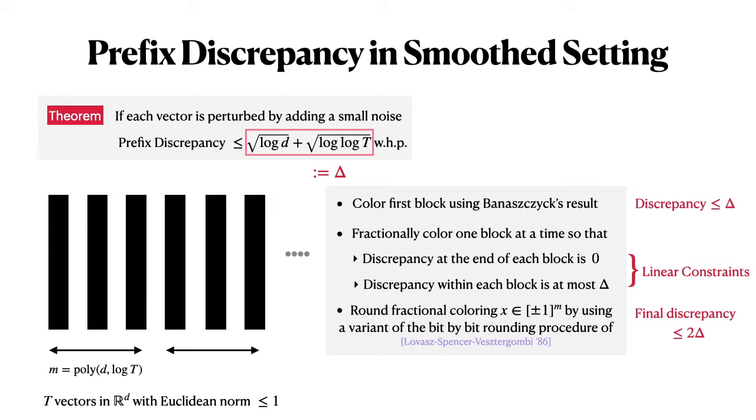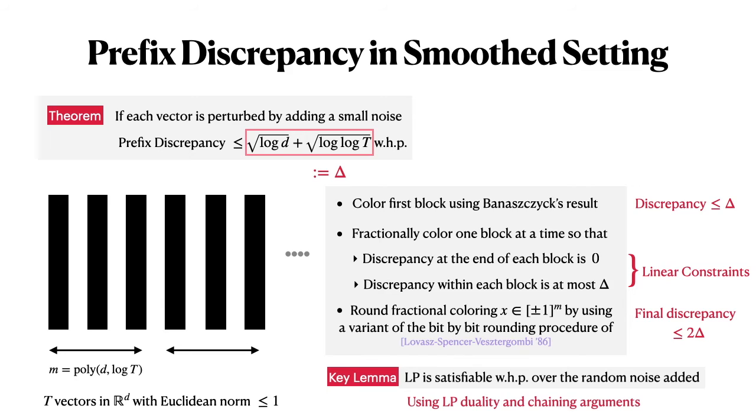And then once we have such a fractional coloring, you can round it by interpreting this number between -1 and 1 as a probability and using some bit by bit rounding. This is similar to an algorithm of Lovász, Spencer, and Vesztergombi that is used in rounding for linear discrepancy and hereditary discrepancy. So this rounding only incurs a factor of 2. So the total discrepancy we achieve is at most 2 delta, hence our bound.